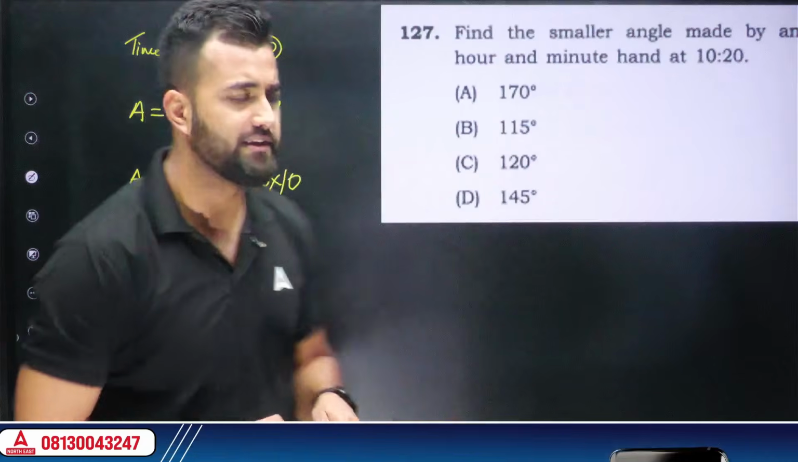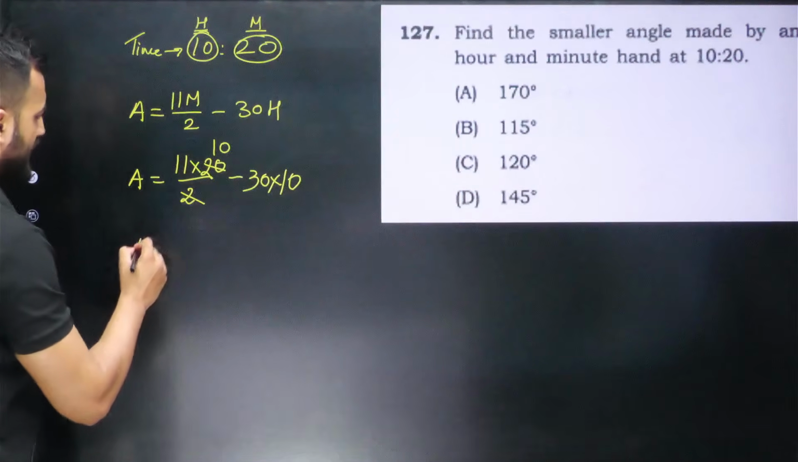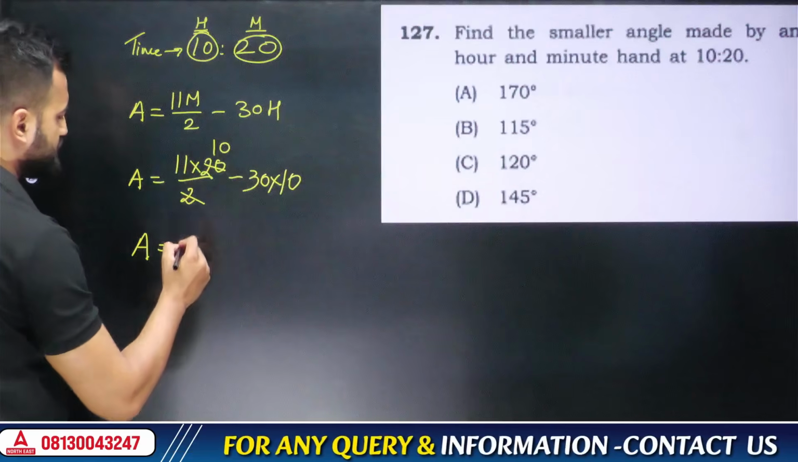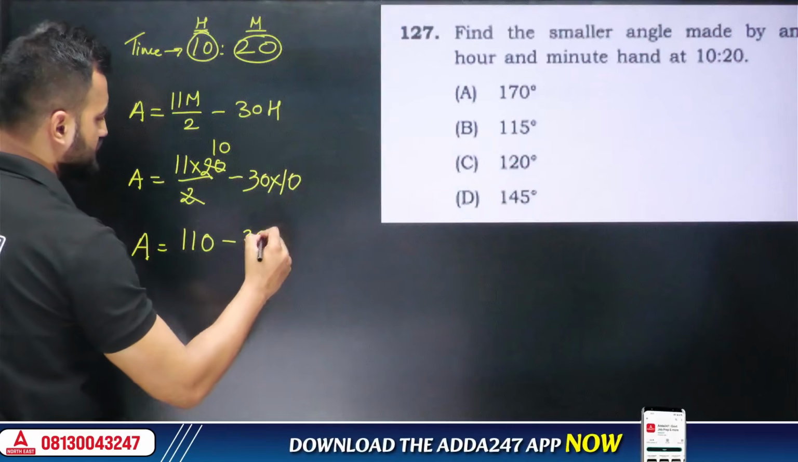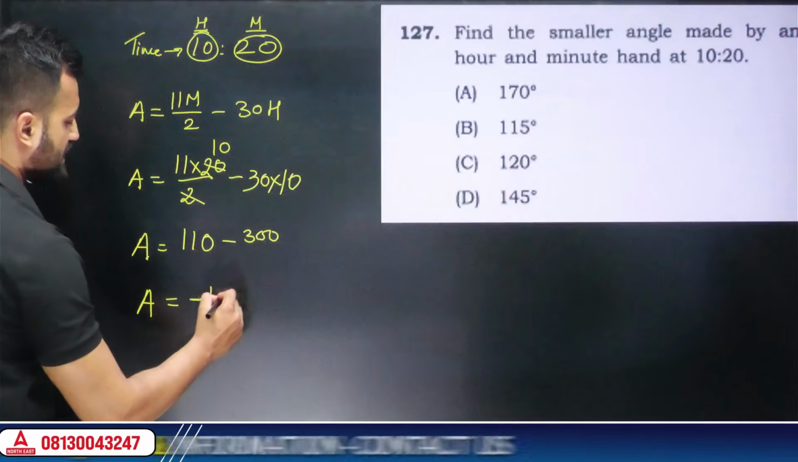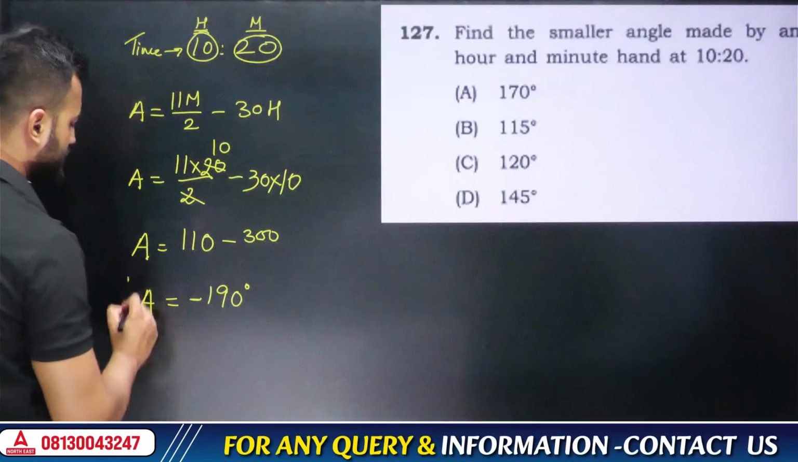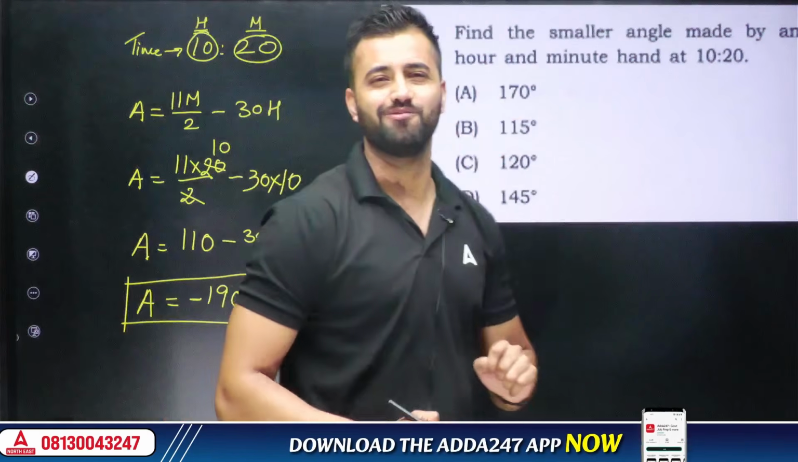Let's simplify this. Let's cancel 20 and 2. 2 tens is 20. So the angle that you're getting is how much? 11 into 10 would be 110. Minus of 30 into 10 would be 300. Now if I subtract them, you notice that we are getting minus 190 degrees. Okay, but do you see this particular value in our options? No, we do not see.